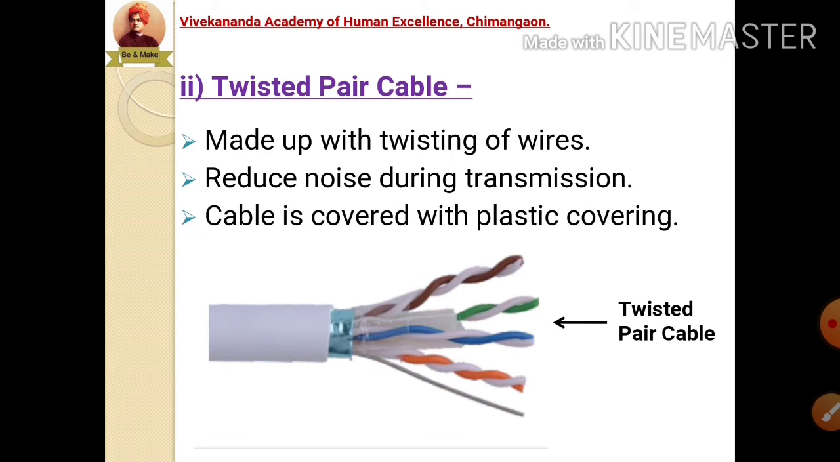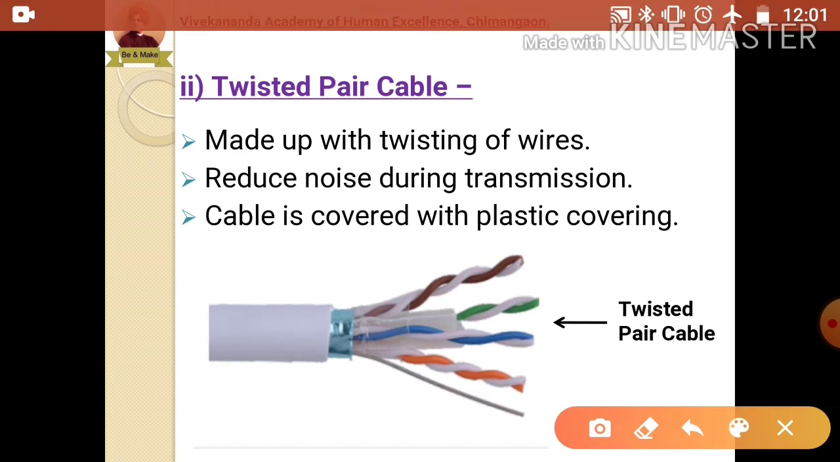And the entire cable is covered with a plastic covering. Here is this white part that is considered as a plastic cover itself, and the wires are twisted over here. These are the twisted wires.